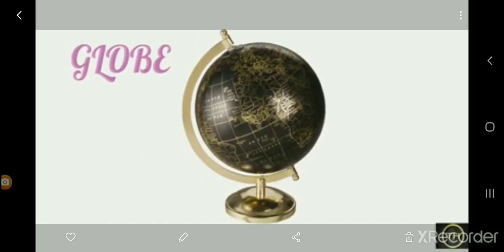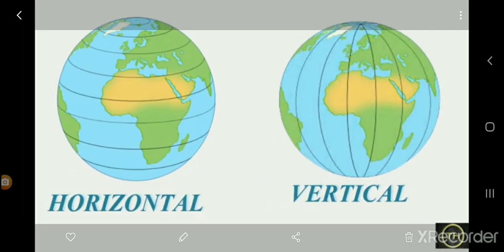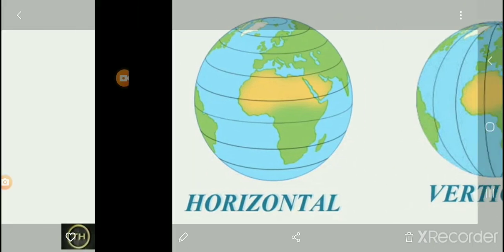For that, geographers have developed a miniature model of the earth, that is the globe. You can see in this picture that it is a globe and the lines are there on the globe. We can make horizontal and vertical lines on the globe, but we cannot make the lines on the earth. That is practically impossible.